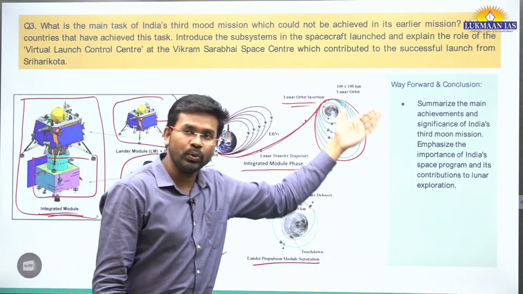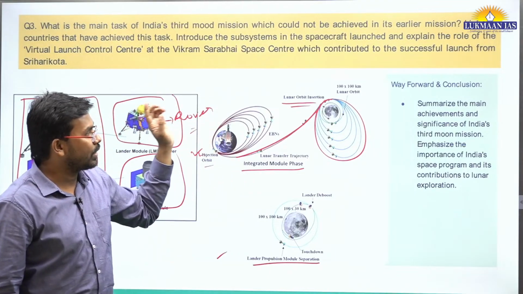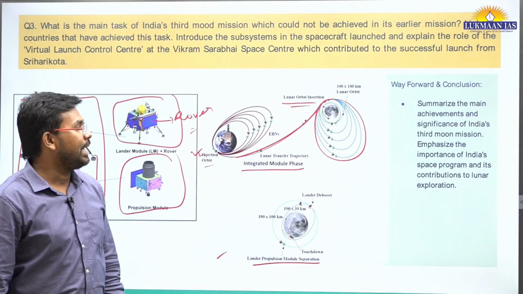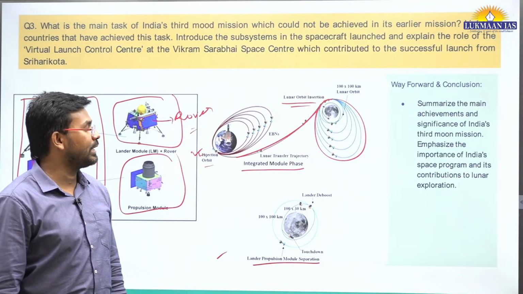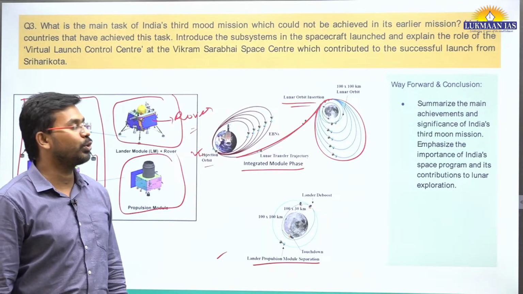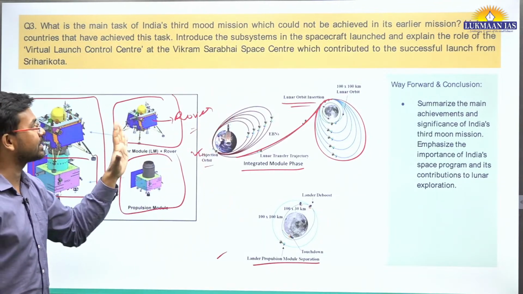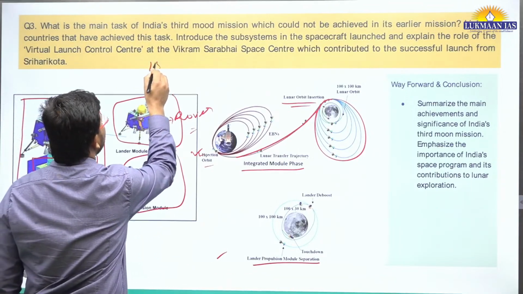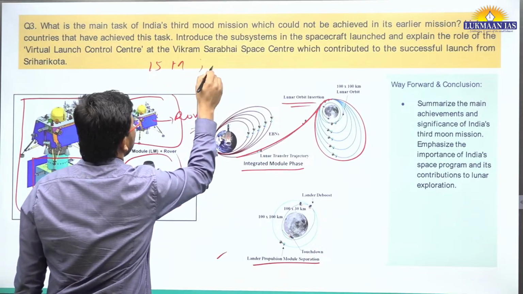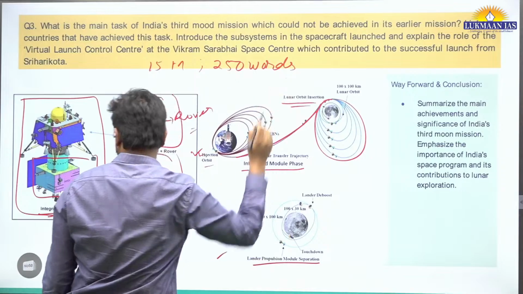And you need to write down the way forward and give a conclusion. Summarize the main achievements and significance of India's third moon mission, and emphasize the importance of India's space program and its contribution to lunar exploration. That's how you could finish the first answer. It was a 15 marker question, and you had to write the answer in 250 words.